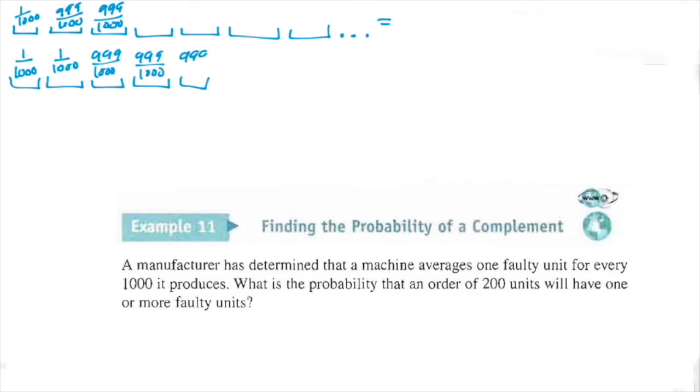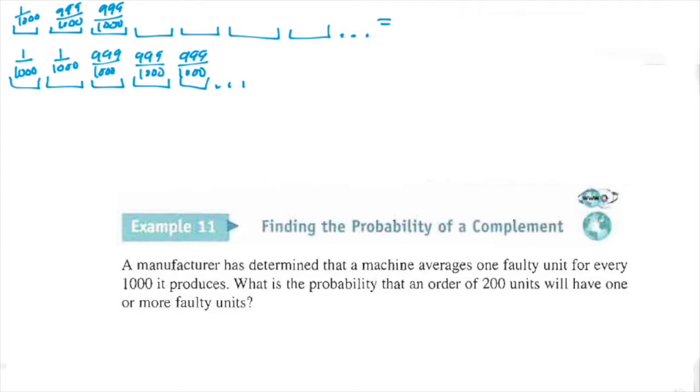Whoa. Are you guys tracking with me? Do you see the problem with this? If I continue on with this, I have to find the probabilities of getting exactly 1, exactly 2, exactly 3, exactly 4, exactly 5, exactly 6 faulty units, all the way up to 200 faulty units. So this would be ridiculous.